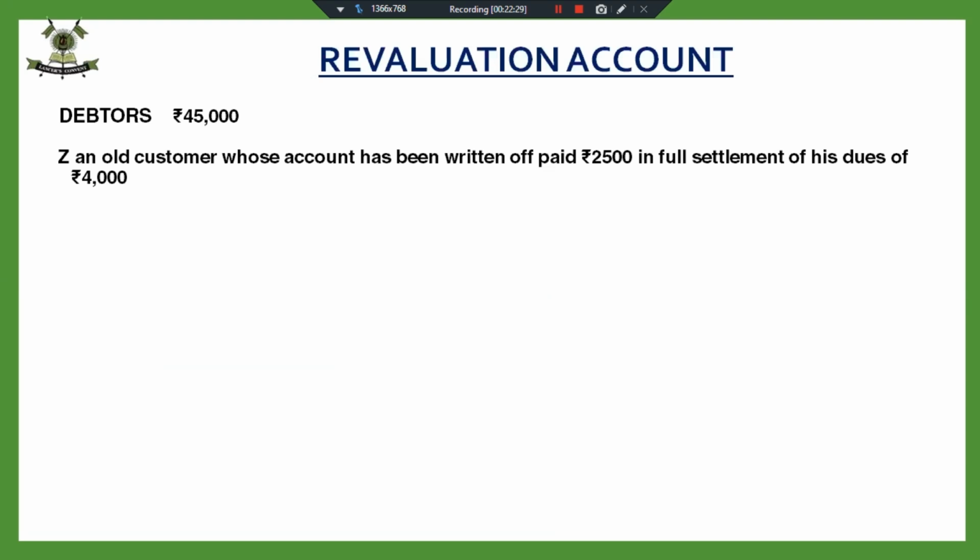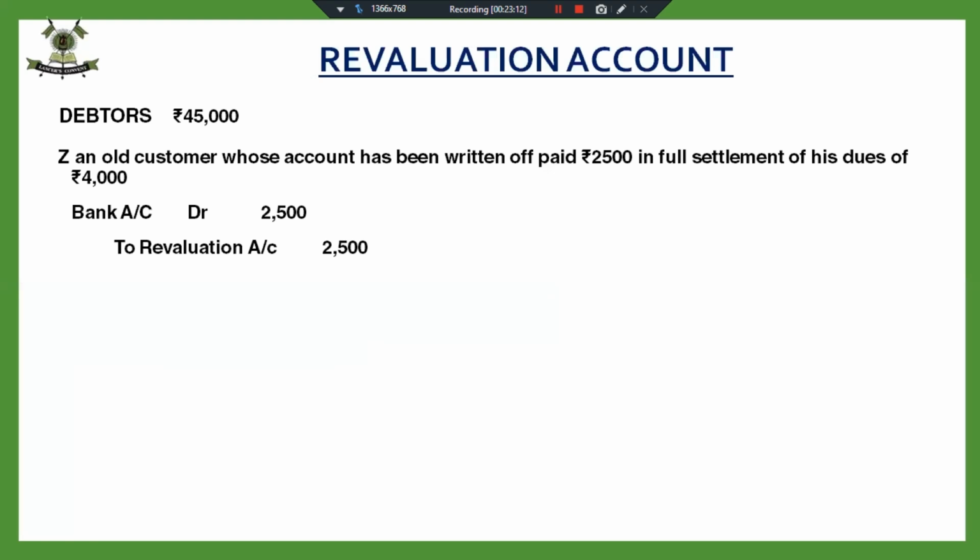But we are not going to open any new account at the time of reconstitution. Whatever amount is being received will be credited to revaluation account. Since the books of accounts have been closed, we are not going to open a new bad debts recovered account. So we are going to pass the entry bank account debited to revaluation account. Now, children, is it going to affect my debtors account? Is it going to affect the balance of debtors in the new balance sheet? No, it is not.